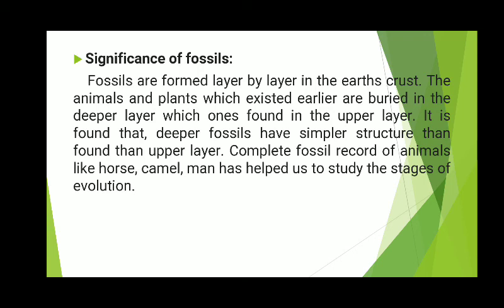Thus we can say species which are extinct or no longer exist can be studied by studying their fossils found during the digging of earth. Thus there are three evidences for evolution. What are these? First, homologous organs, second, analogous organs, and third, fossils. Thank you.